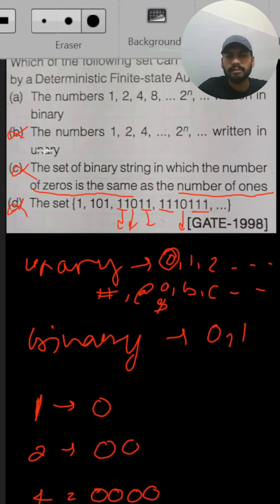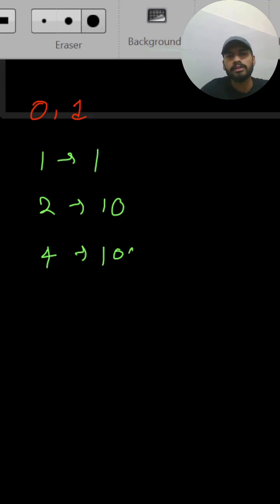Now option A. Since all the three options are wrong, obviously option A is correct. But let's draw the DFA for it. The numbers 1, 2, 4, 8, 2 raised to the power, written in binary. Now these numbers are written in binary, so we can use two symbols, 0 and 1. How is 1 written in binary? Just 1. How is 2 written in binary? 1, 0. How is 4 written in binary? 1, 0, 0. How is 8 written in binary? 1, 0, 0, 0. How is 16 written in binary?